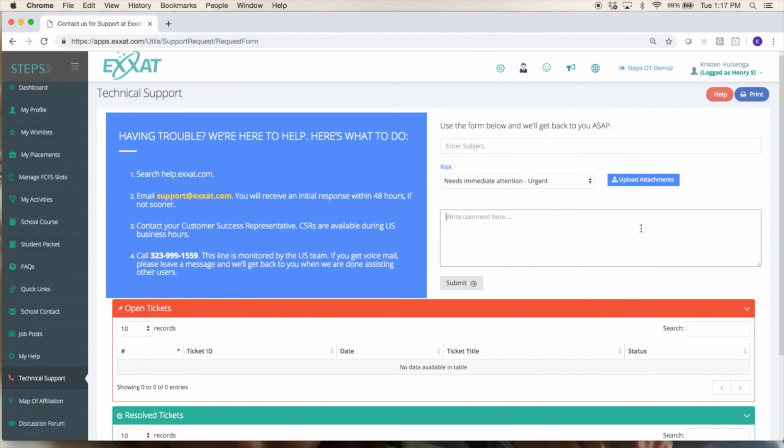We also have this form here that you can fill out directly. If you have the app open and you don't want to open up your email or whatever, you can send an email directly to the support team using this form right here.